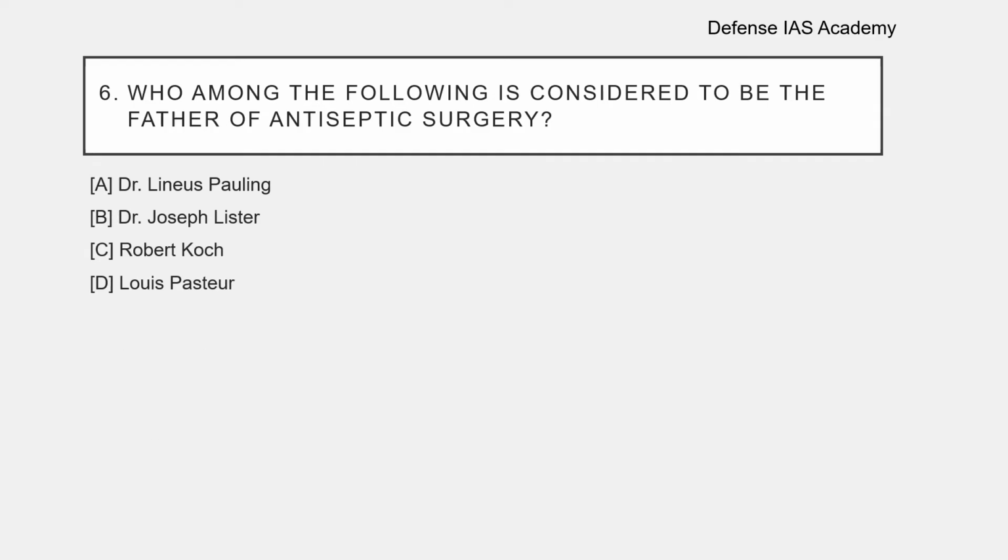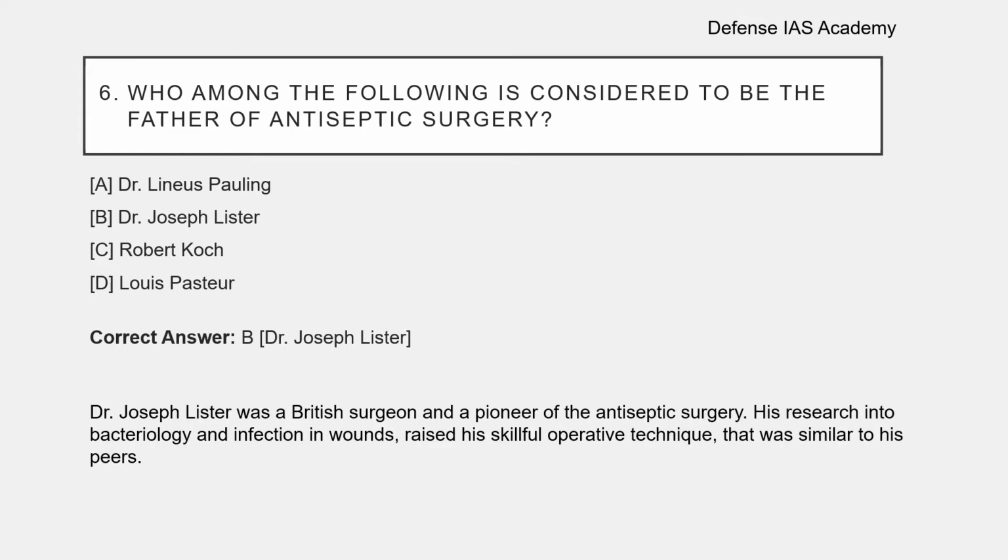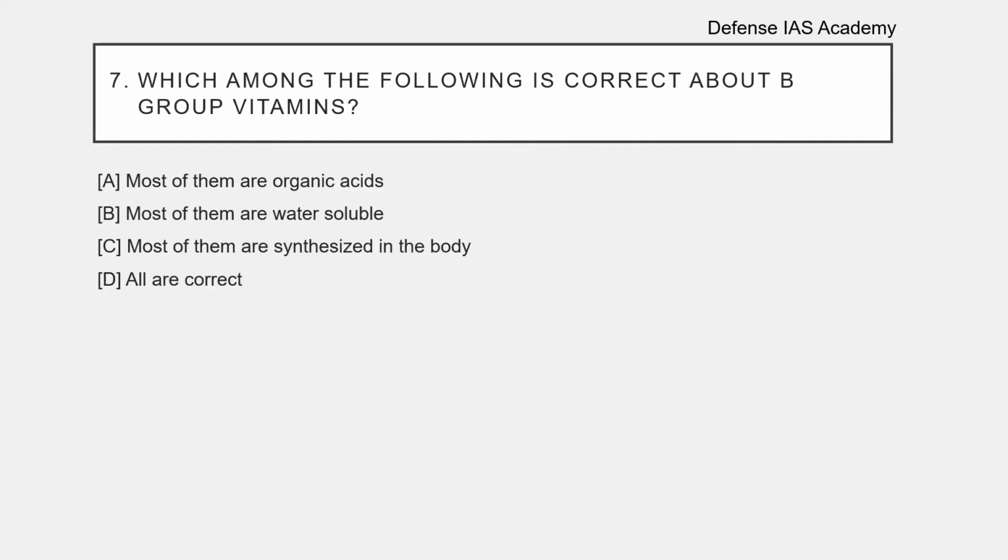Question 6. Who among the following is considered to be the father of antiseptic surgery? Options are Option A Dr. Linus Pauling, Option B Dr. Joseph Lister, Option C Robert Koch, Option D Louis Pasteur. The correct answer is Option B Dr. Joseph Lister. Dr. Joseph Lister was a British surgeon and a pioneer of antiseptic surgery. His research into bacteriology and infections in wounds raised his skillful operative technique above that of his peers.